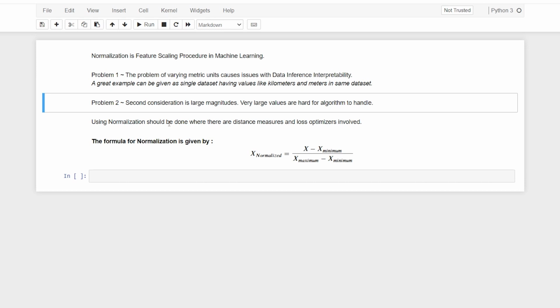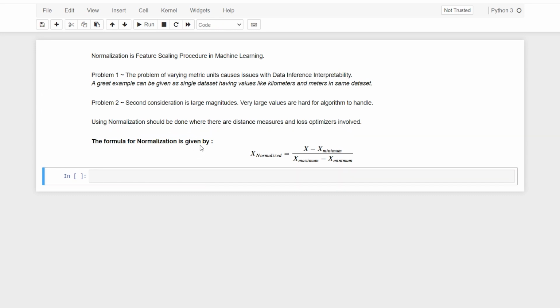So how do we actually overcome that? Using normalization should be done where there are distance measures and loss optimizers involved. Using feature scaling itself is a big task, so where should you actually use it? That is the main question that arises after the two problems that we face with the need for feature scaling. Distance measures are used in k-nearest neighbors. We have already learned that in the tutorials, I think the 24th or 25th tutorial. The second case is where there are loss optimizers involved.